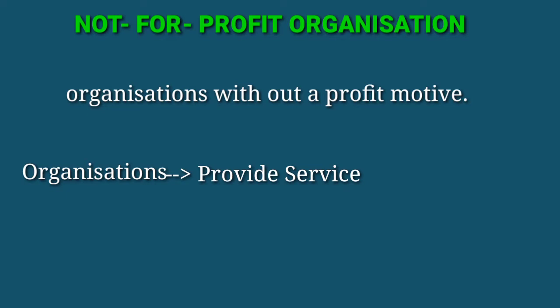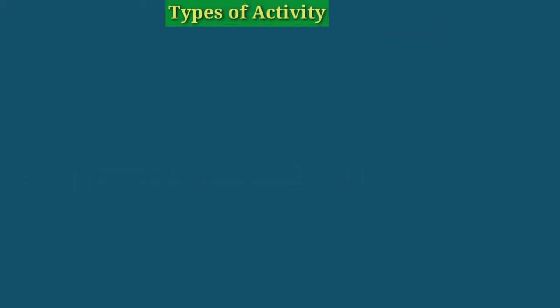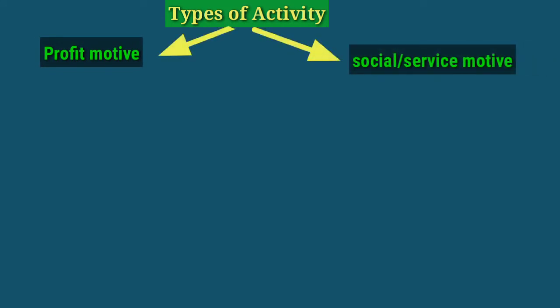Accounting is equally important whether we are working for a social cause or for profit. From a commercial point of view, there are two types of activities. The first one is the profit motive, and the second one is the social motive or service motive or religious motive. If we are working for a social or profit motive, we need to maintain accounts. Maintaining accounts is equally important in both.